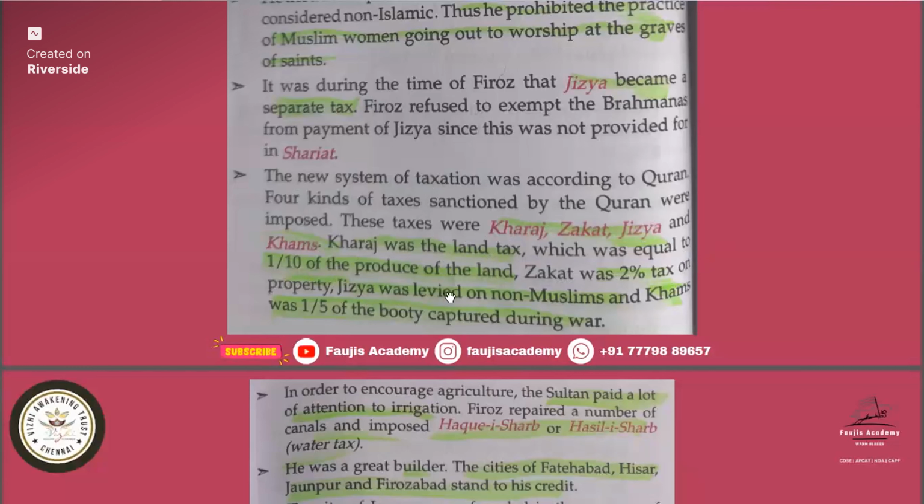And jizya was levied on non-Muslims. So only non-Muslims have to pay the tax. And khams was 1/5 of the booty captured during war. So you must remember all these 4 terms: Kharaj, Zakat, jizya and khams. All these were started during the rule of Firoz Shah Tughlaq.